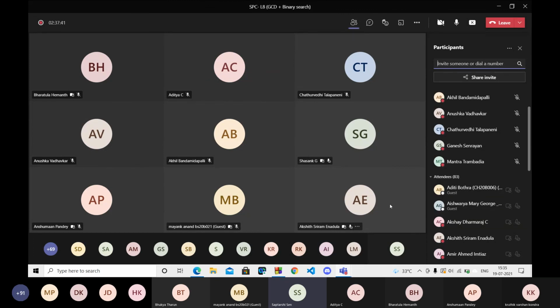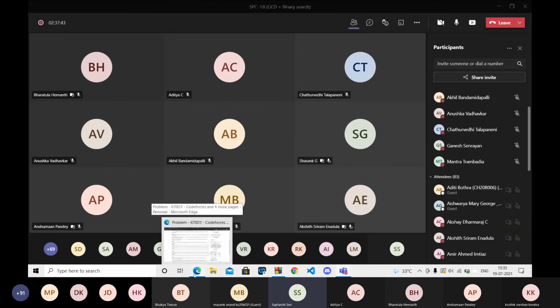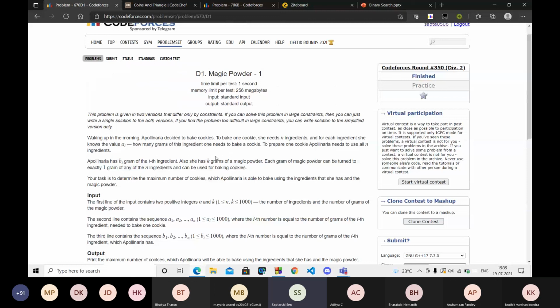Okay, I guess you now have a pretty good idea of how to use binary search in competitive programming problems. So I guess we can end the session with this.